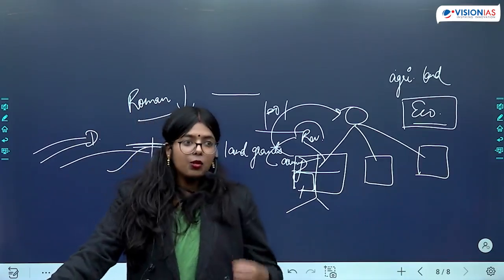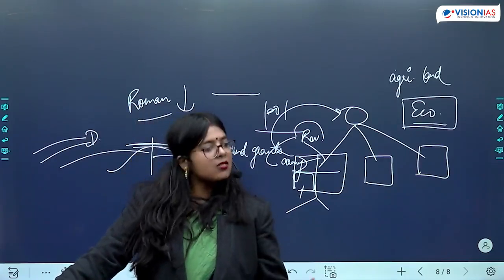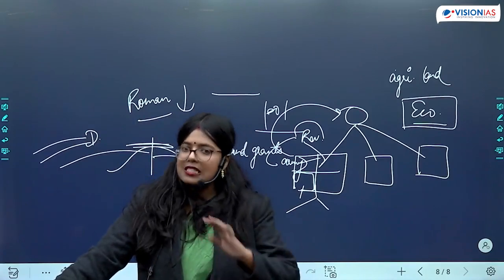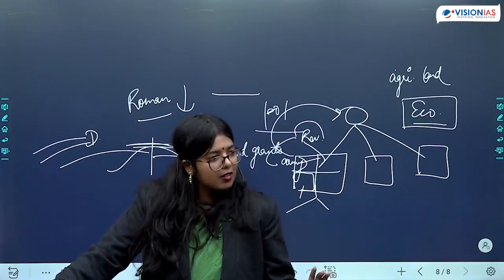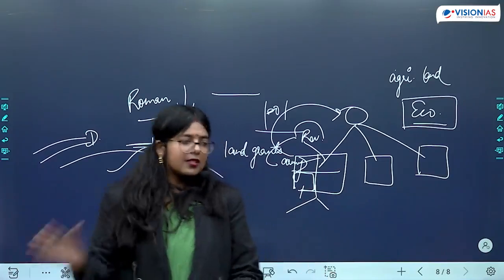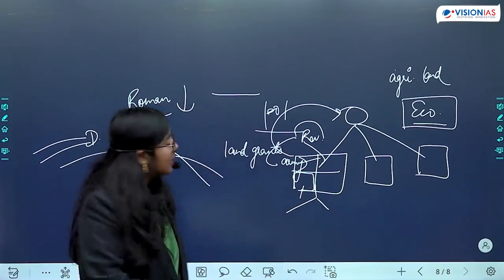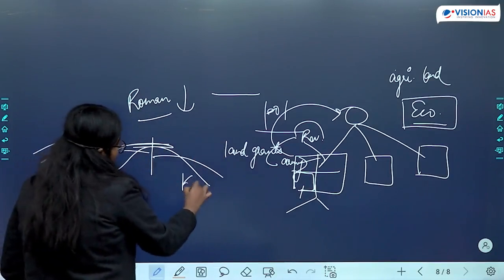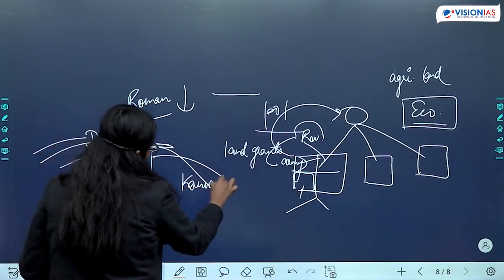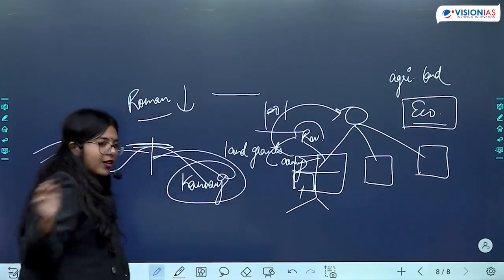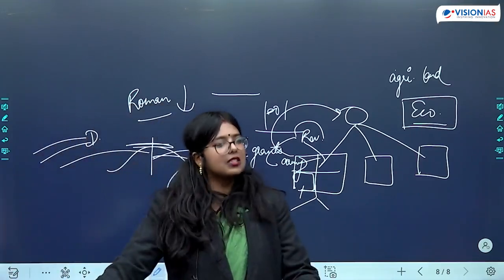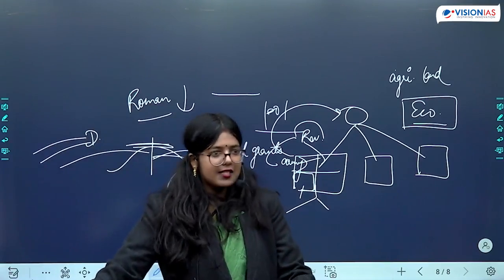It is important to understand the basic essence of a time period. You will be able to answer a lot of questions with logic. Is this clear? So this is one thing which was happening, which also led to the rise of Kannauj as an important political center. Is this clear?